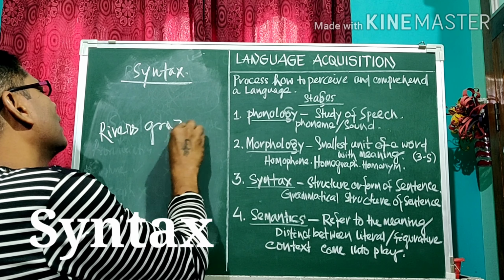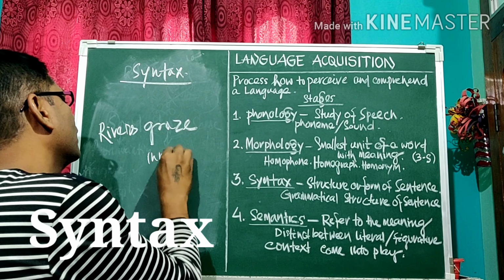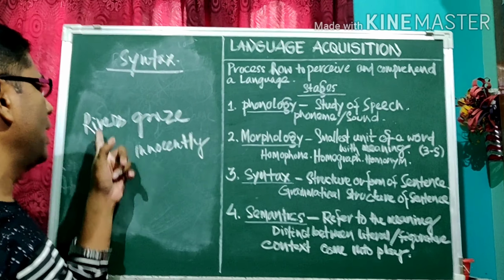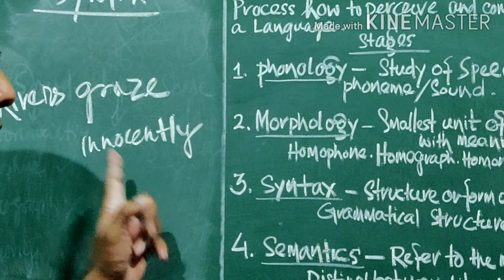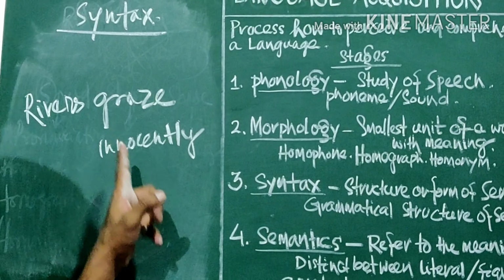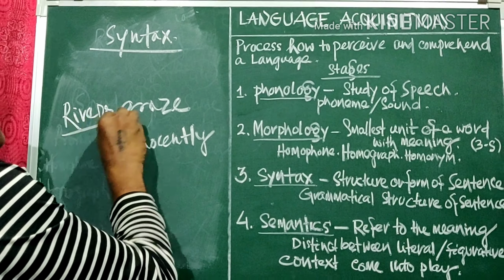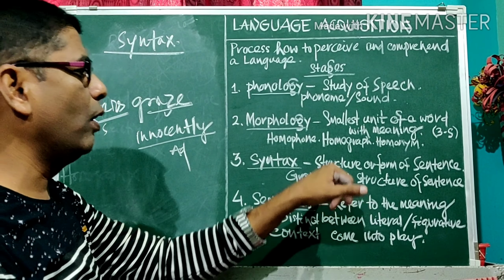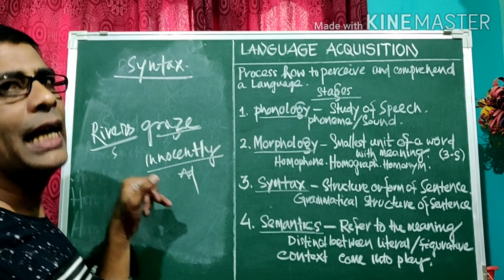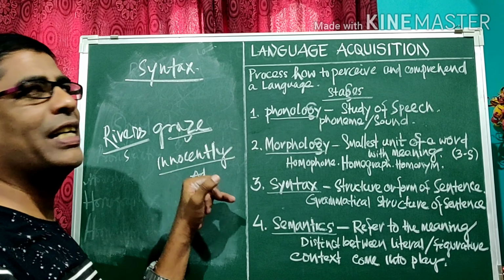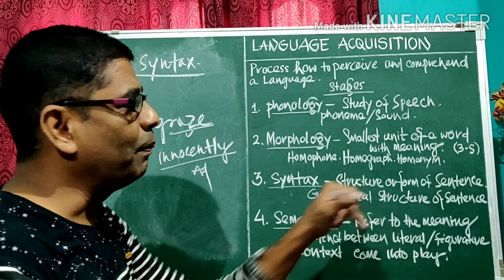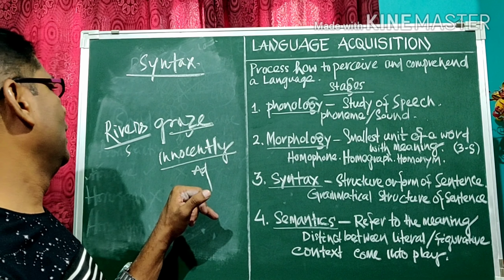Reverse graze innocently. Now I have written one sentence. Reverse, graze innocently. It is a sentence. Grammatically or structurally, it is right, because reverse is the subject, graze is the verb, and innocently is an adverb. So, from the grammatical point of view, or structurally, it is right. But it has no meaning. Reverse, graze innocently, it has no meaning. So, this is called syntax, which has the grammatical structure of a sentence, but it has no meaning.